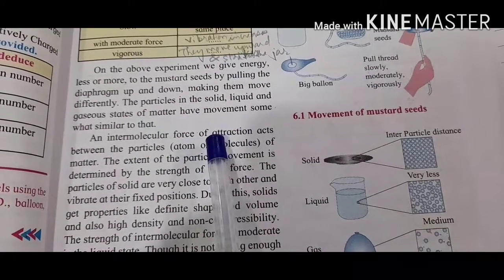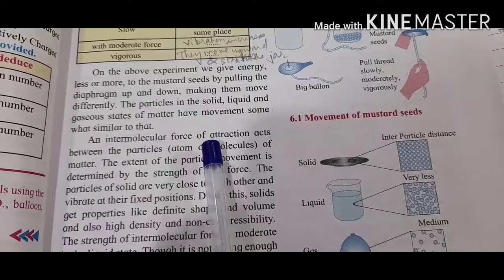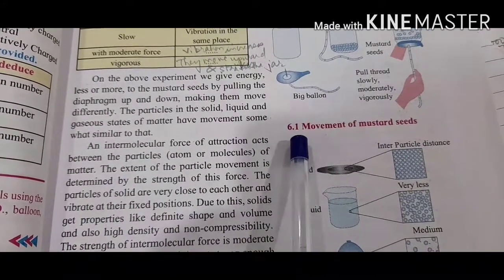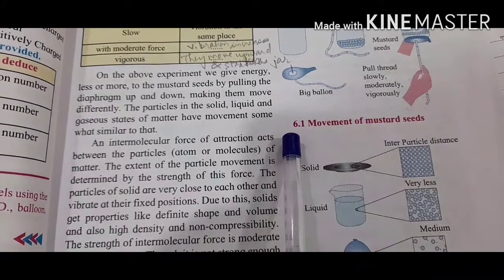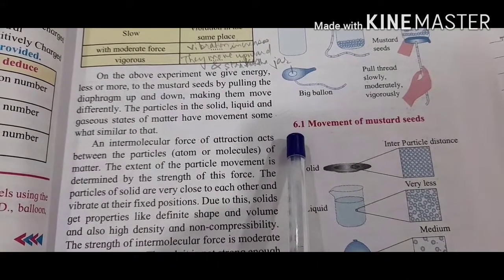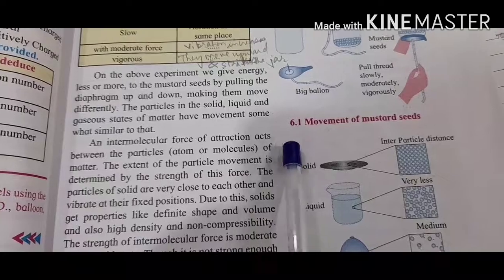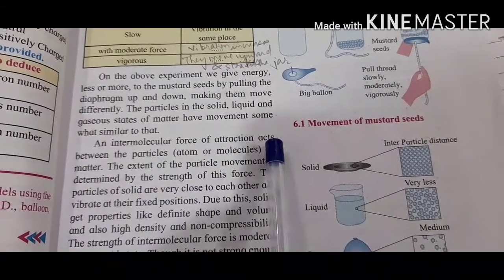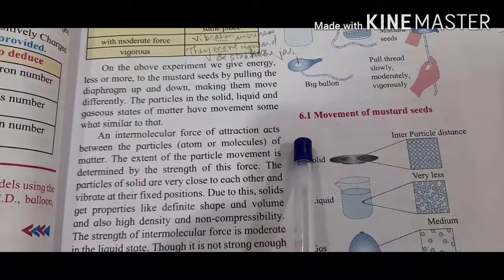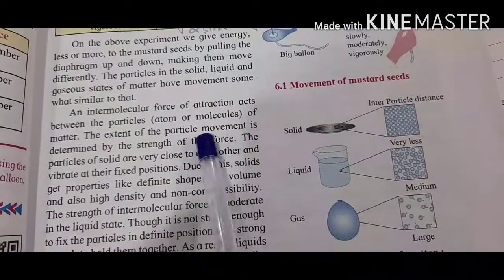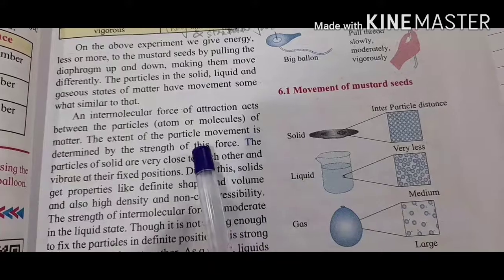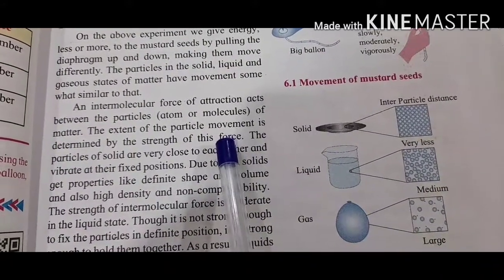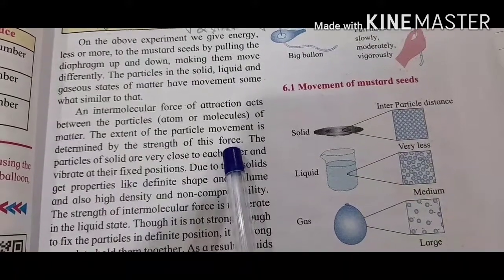What is the meaning of this intermolecular force of attraction? For example, two atoms are there side by side, or the molecules are there one after another. So there is some force of attraction which pulls them towards each other. The extent of particle movement is determined by the strength of this force.